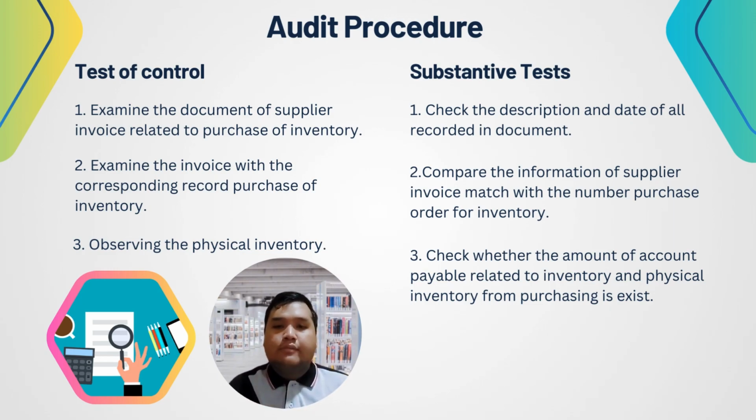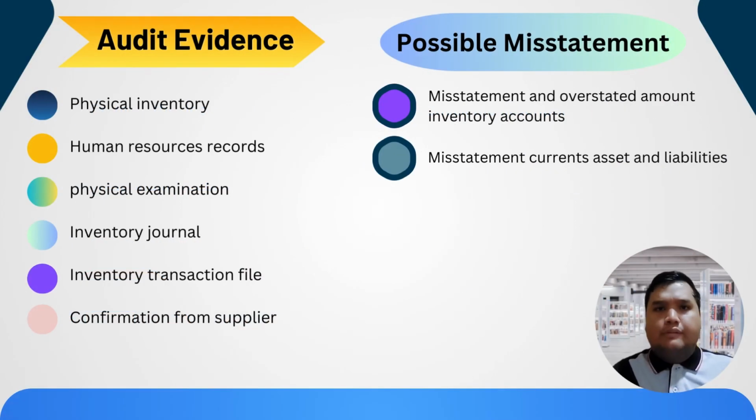And also, check whether the amount of accounts payable related to the inventory and the physical inventory from the order actually exists. After that, we will get audit evidence, which is physical inventory, human resource record, physical examination, inventory journal, inventory taxation file, and confirmation from supplier. There are still possible misstatements and overstated amounts in inventory accounts, and misstatement of current assets and liabilities.